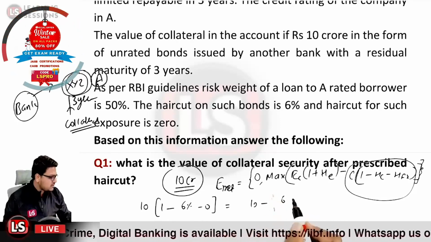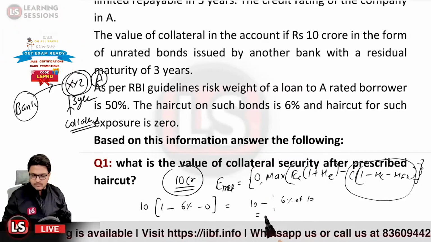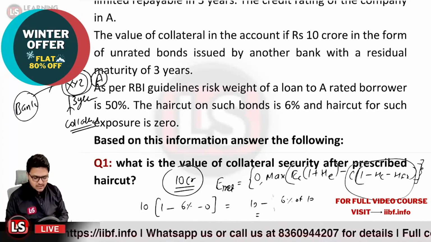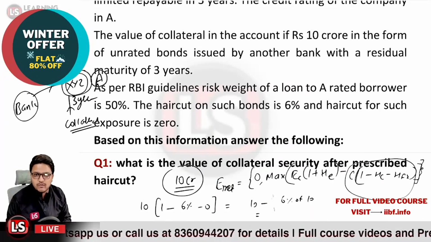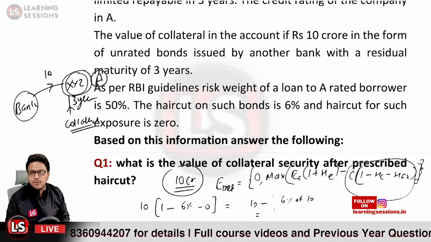It will be 6% of 10 crore. That would be equal to 10 crore minus 6% of 10 crore, and that is how we can calculate. So it will be 94 lakh rupees.